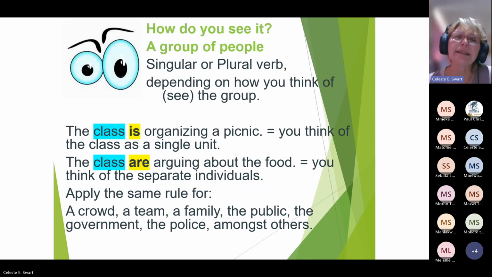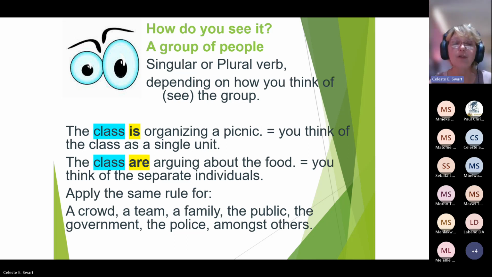Now, how do you see it? If you think of a group of people, and I really love this because you can justify your response: is it singular or plural? We look at the verb. It depends on how you see the group. If we say the class is organizing a picnic, then we think of the class as a single unit. We're not thinking about individual learners in the class. But if we say the class are arguing about the food, it's not incorrect.